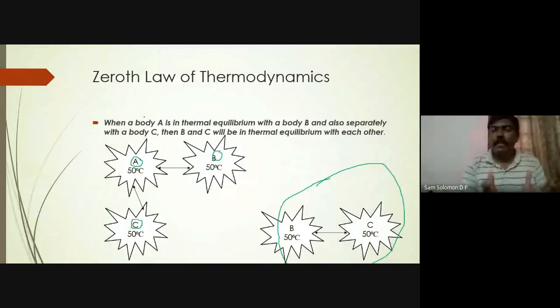Our temperature scales are defined based on this. What do we do when we are sick? We go to the doctor, who uses a thermometer to check our temperature. The thermometer reads 98.4 degrees Fahrenheit, 97 degrees Fahrenheit. Nowadays it is very common. Everybody has got a thermometer during this pandemic situation. Wherever you go to shop, they use a thermometer.